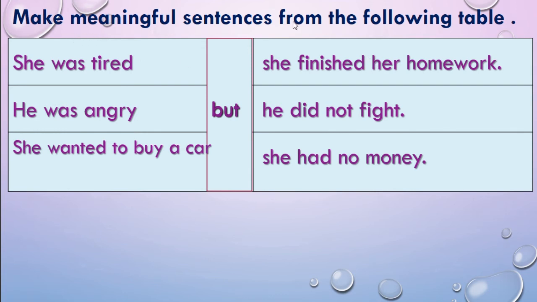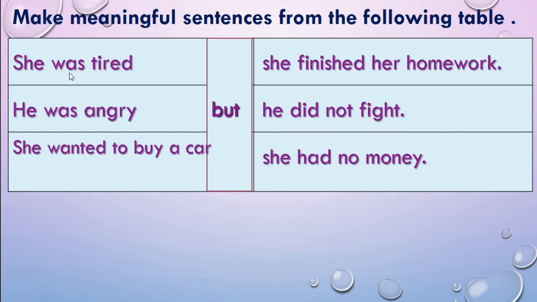Make meaningful sentences from the following table. Yes, dear children, here we can see a table with three columns. In the first column, some sentences are there, and in the second column, only one word is there, that is "but". And in the third column, again we can see some sentences. Here we have to make a meaningful sentence from this table by using the sentences given.